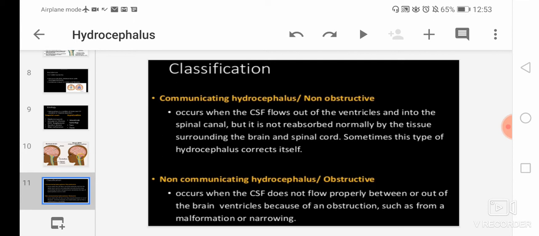So there will be obstruction in the flow of the ventricles. So this is known as non-communicating hydrocephalus.